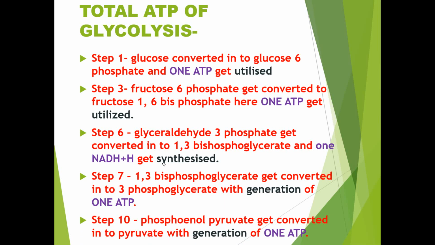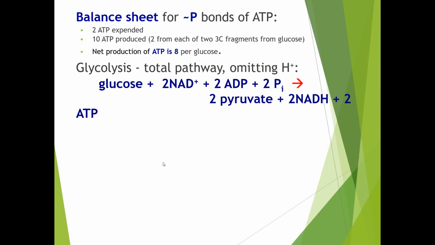Together, a total of 10 ATPs get generated and 2 ATPs get utilized. So the total is 8 ATPs from glycolysis. This is the balance sheet for glycolysis: 2 ATPs utilized, 10 ATPs produced, so the net production of ATP for glycolysis is 8. Now we have to see the overall glycolysis process, where 1 glucose molecule, 2 NAD, 2 ADP and 2 phosphate molecules get utilized, and the resultant products are 2 pyruvate molecules, 2 NADH molecules, and 2 ATP molecules.